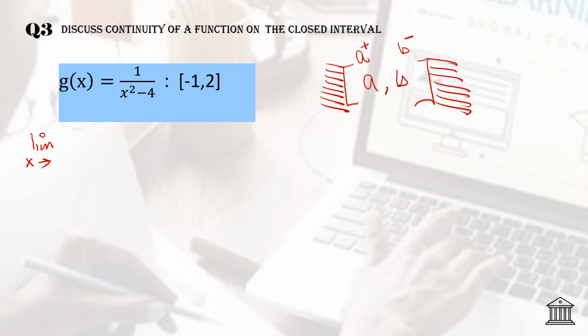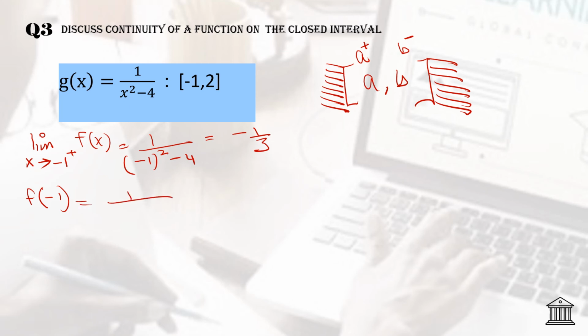Now limit x approaches -1 from the right hand side, and we always will see f of -1. So here we have 1 over x square minus 4. So replace x by -1. You will get here -1 over 3. When you replace in 1 over (-1) whole square minus 4 to calculate the function, it is also -1 over 3.